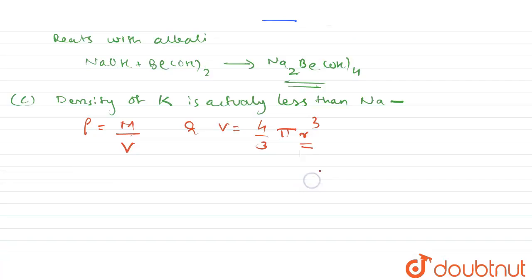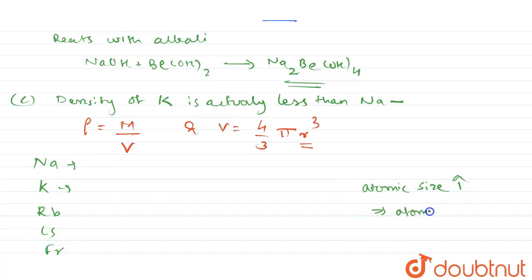So the radius, as we go down the group, if you see the placement, sodium is first and then potassium. So down the group the atomic size is increasing. So you can say that atomic radius increases down the group.